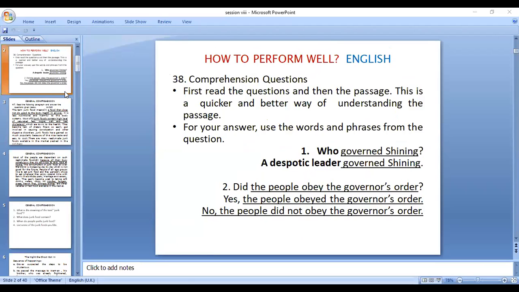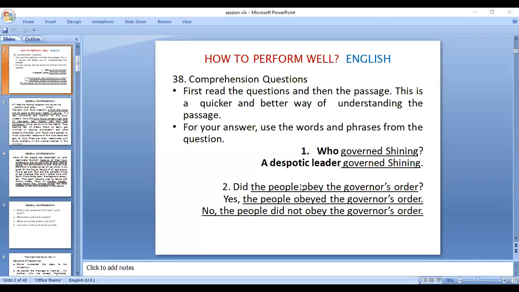For your answer, to continue this, sorry for the disturbance. For your answer, what you do is use the words and phrases from the question. I am just showing an example. Suppose you come across a question like, who governed Shining? Okay, who governed Shining? This is the question.